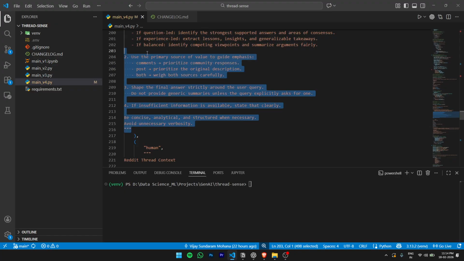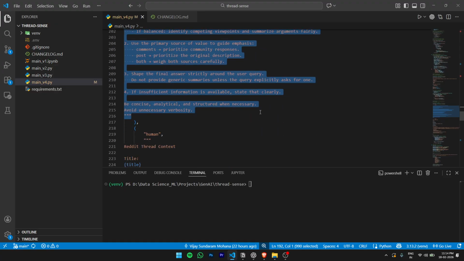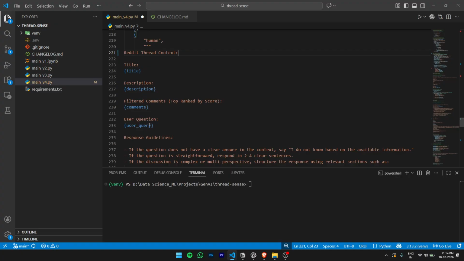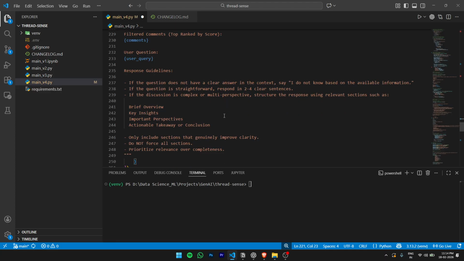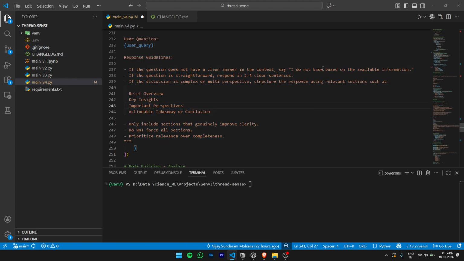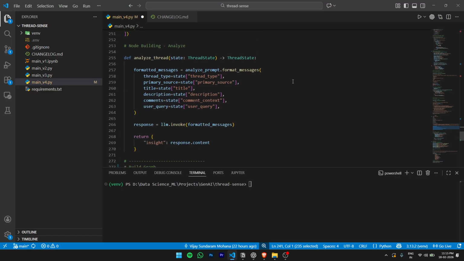So these are some rules that the LLM is expected to follow, and which are fed at the system level. At the human level, we're just passing some more information: Reddit thread context, which is title, description, filtered comments, and user question. We're giving it some more instruction here, and these are pretty much the same as our previous prompt. I think the only additional information I've added is, of course, if the question does not have a clear answer in the context, say I do not know based on the available information, right? And the rest is followed as per the previous prompt that we used in version v3. After that, it's pretty much the same.